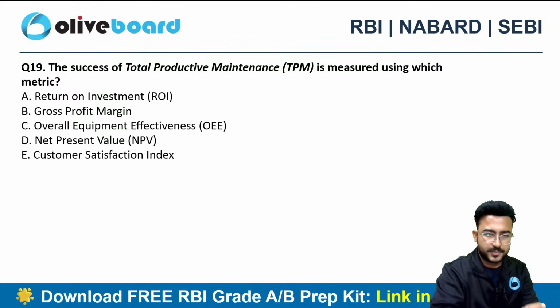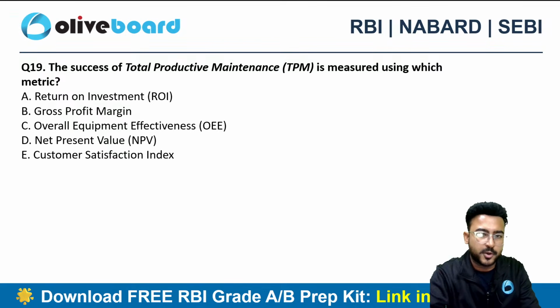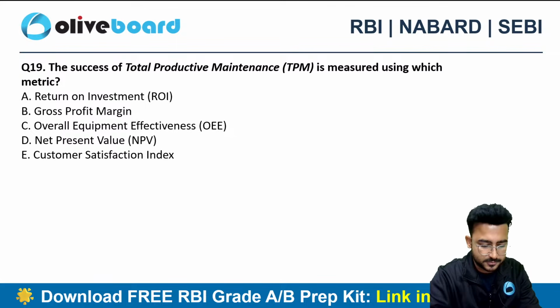Next question. The success of total productive maintenance is measured using which metric? Using which metric? The success of total productive maintenance.